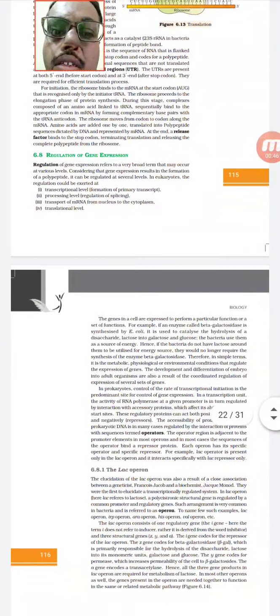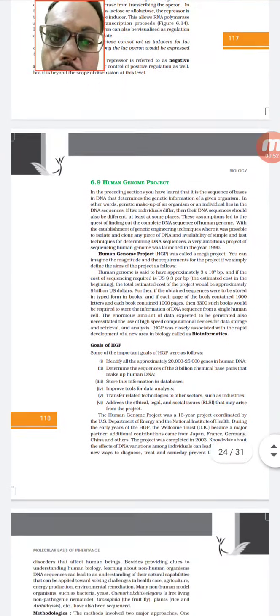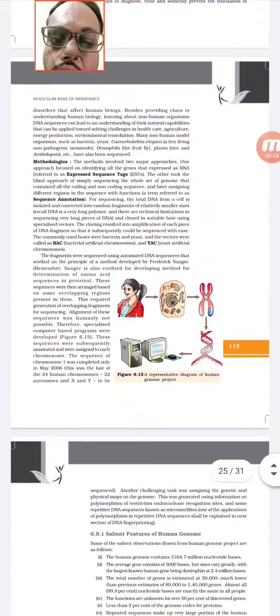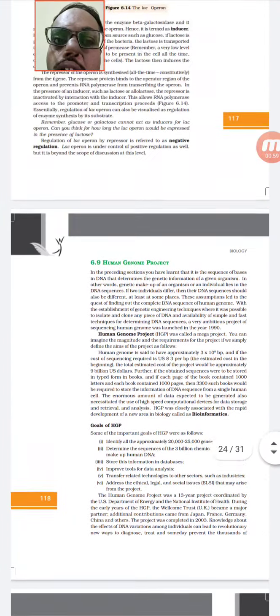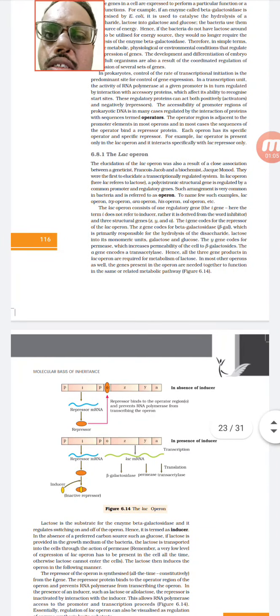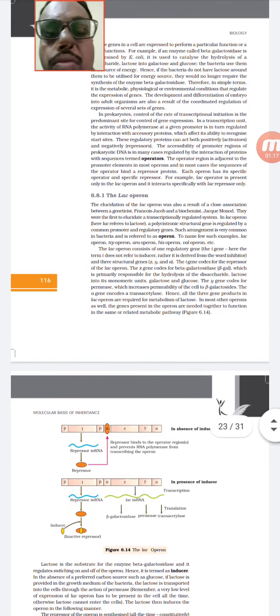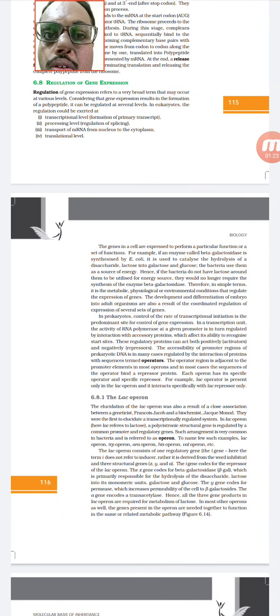Apart from that, we will be discussing the application of this DNA. One is the Human Genome Project, and the last one, that is the DNA fingerprinting technology. Questions on all these three topics are asked in the CBSE examinations and other examinations also, directly and indirectly both. So all these three topics are very important, so you must understand them very clearly. I recommend you read the textbook first, then go to the notes, so you will understand both things.